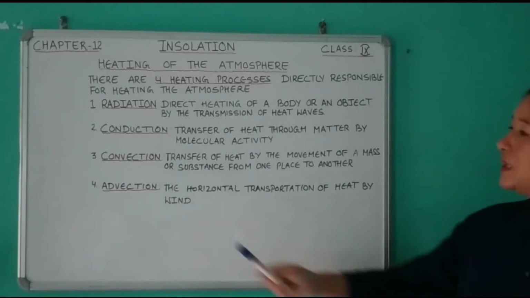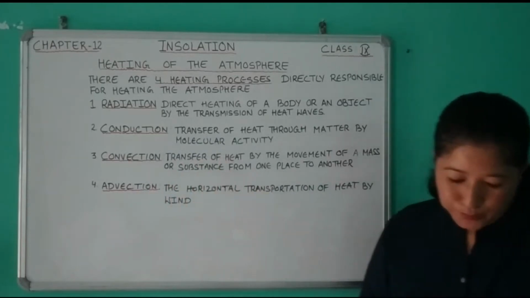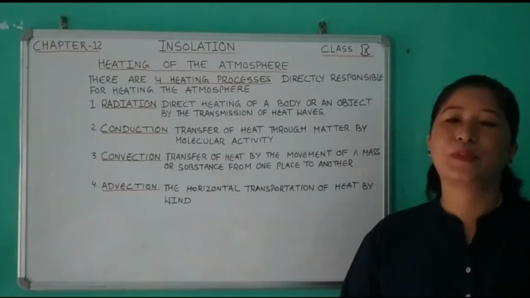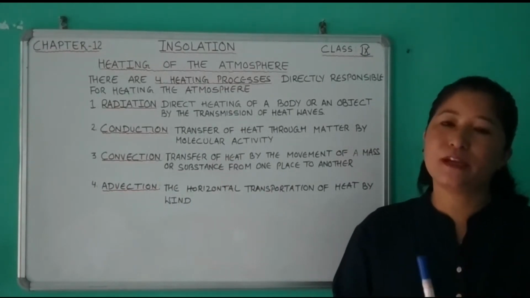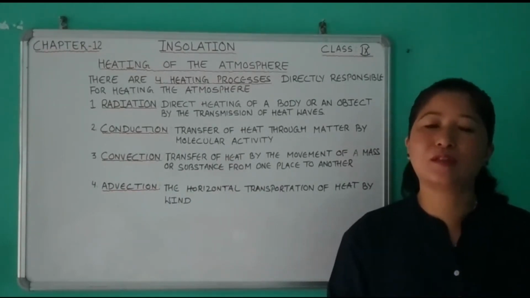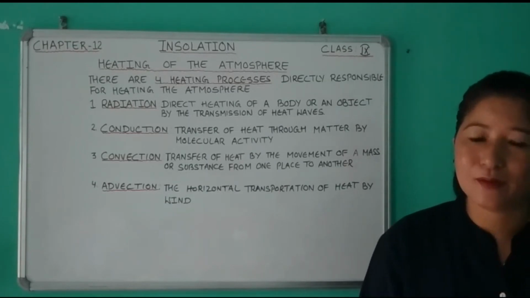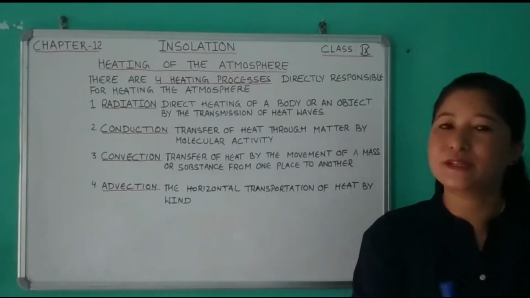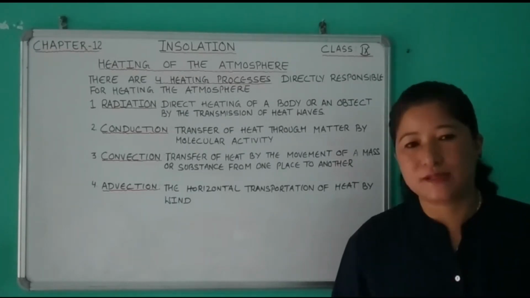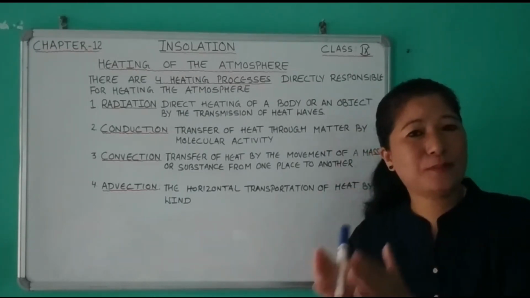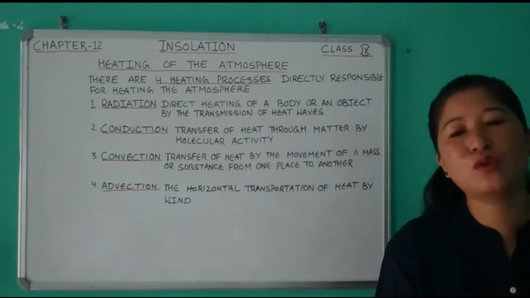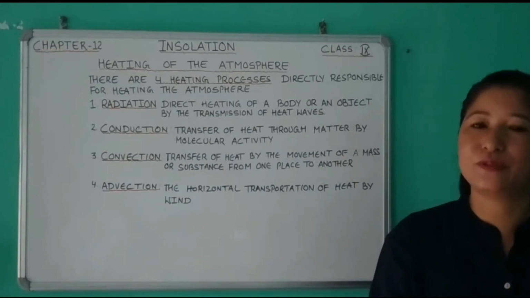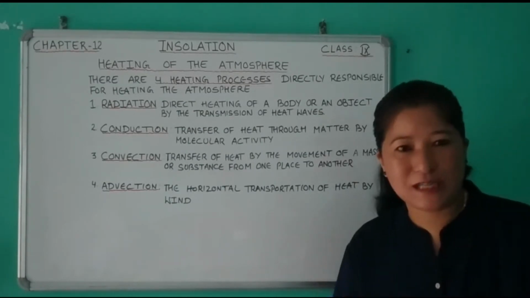And the last one is advection. So wind carries the temperature of one place to another. If the place lies in the path of warm air, the temperature of that particular region will increase. But if that particular place lies in the path of cold wind, what will happen? The temperature of that particular region will go down.